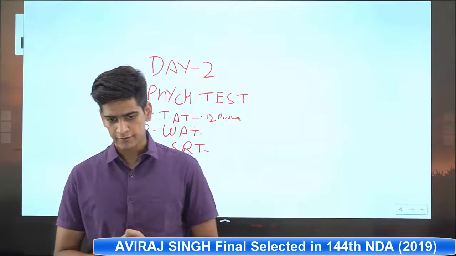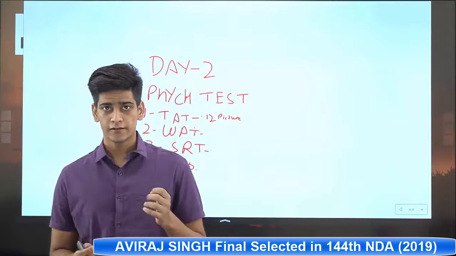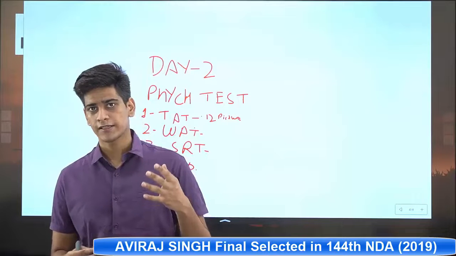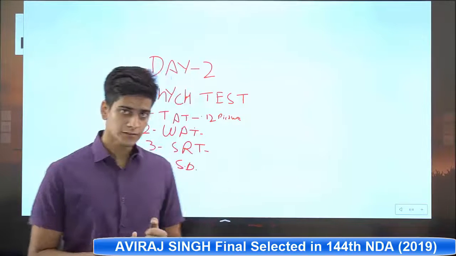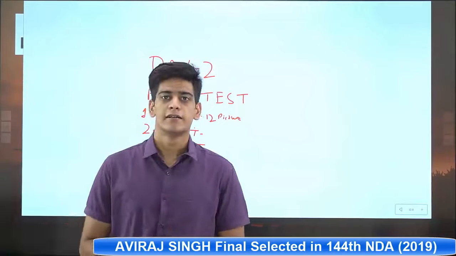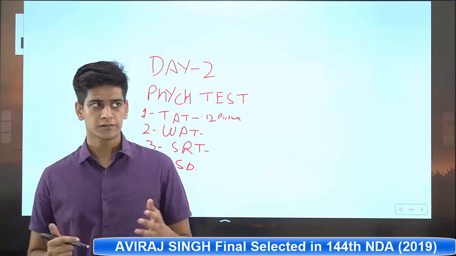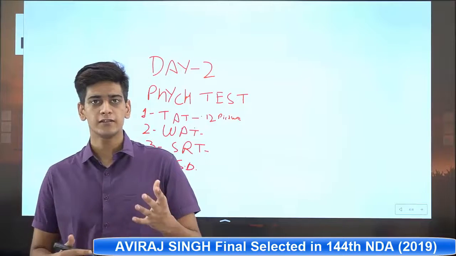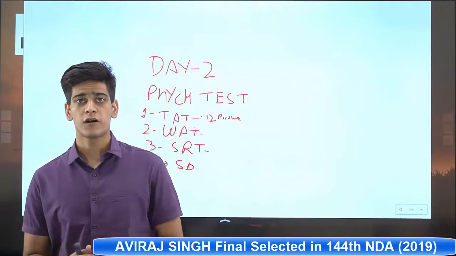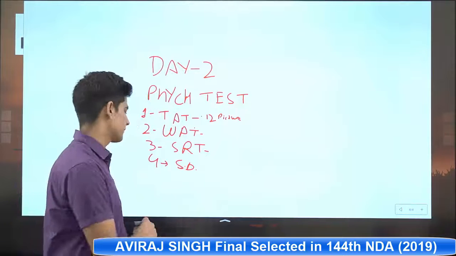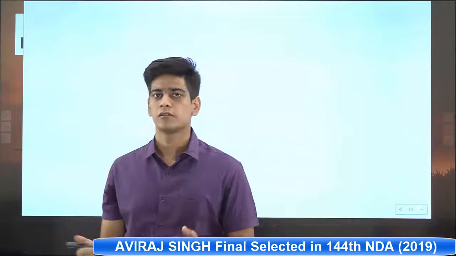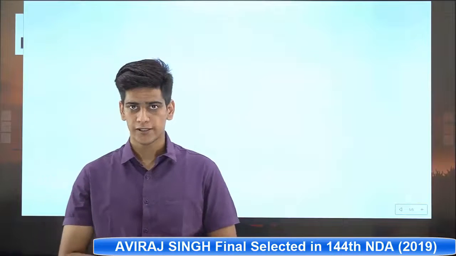Now, I would like to tell you one thing: the name of the test is situation reaction test. After the situation reaction test there will be SD. SD is known as self description. In self description they will see how you think, how you perceive yourself, and how you perceive that others perceive you. The questions mainly asked in SD are your opinion about yourself, what your friends think about you, what your teachers think about you, and what your parents think about you.